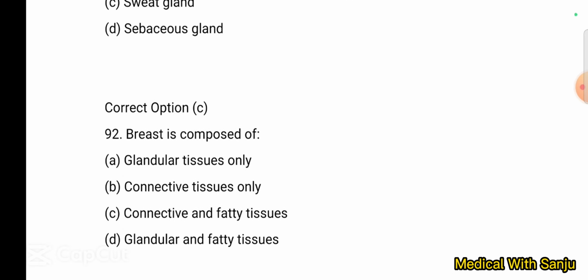Question number 92. Breast is composed of: option A, glandular tissue only; option B, connective tissue only; option C, connective and fatty tissue; option D, glandular and fatty tissue. Breasts are composed of fat, glandular tissue and connective tissue, which arrange to form lobes of breast. Glandular and fatty tissue. Option D.